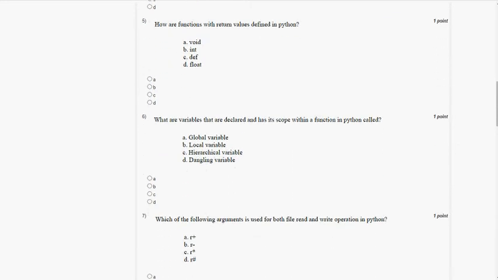Fifth question, how are functions with return values defined in Python? The answer for the fifth question is option C, def.